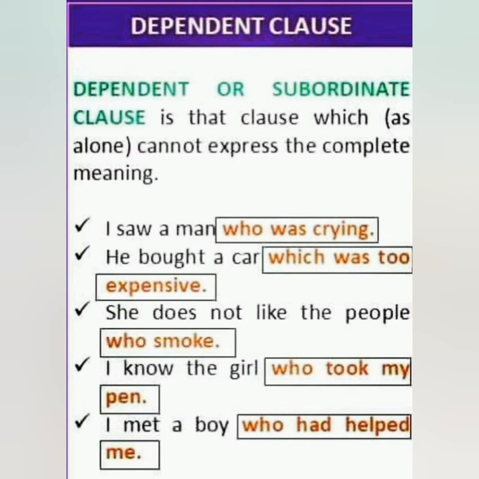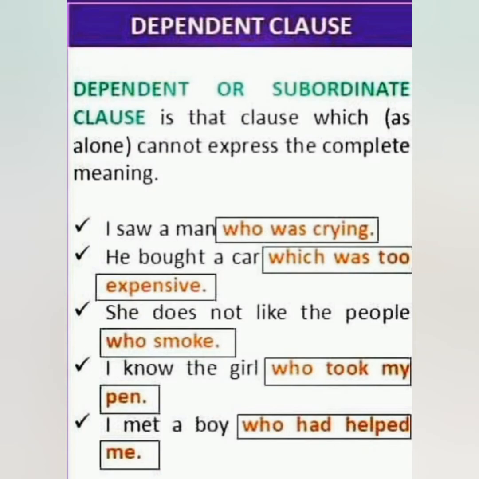She does not like the people who smoke. Who smoke? There is no meaning. So, it depends upon the first main clause. She does not like the people who smoke. I know the girl who took my pen. Who took my pen? Is there any meaning? No. It depends upon the main clause. I know the girl. I met a boy who had helped me. Who had helped me is the subordinate clause here. It depends upon the main clause.